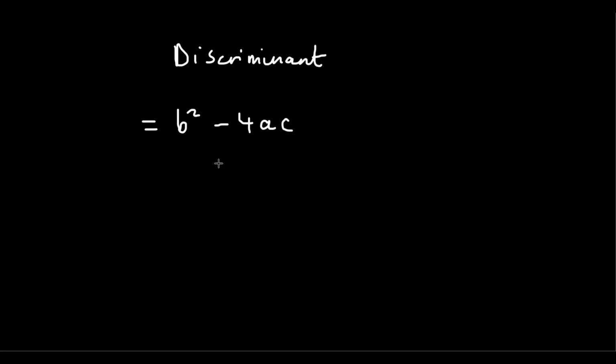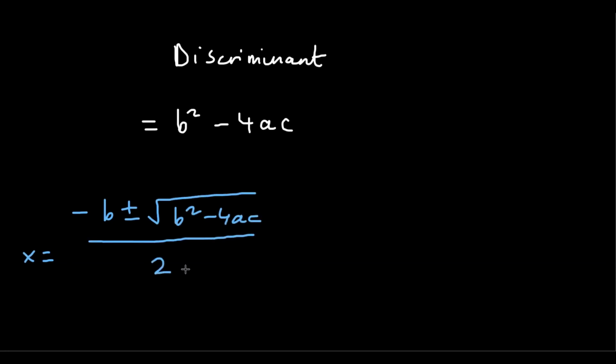You might recognize this from the quadratic formula, so I'll just write that down. Minus b plus or minus root b squared minus 4ac, over 2a. That's actually where the discriminant comes from, it's derived from the quadratic formula. If you're doing National 5 maths, you don't actually need to memorize this, even though it is quite easy to memorize, because you do get the quadratic formula in the exam.